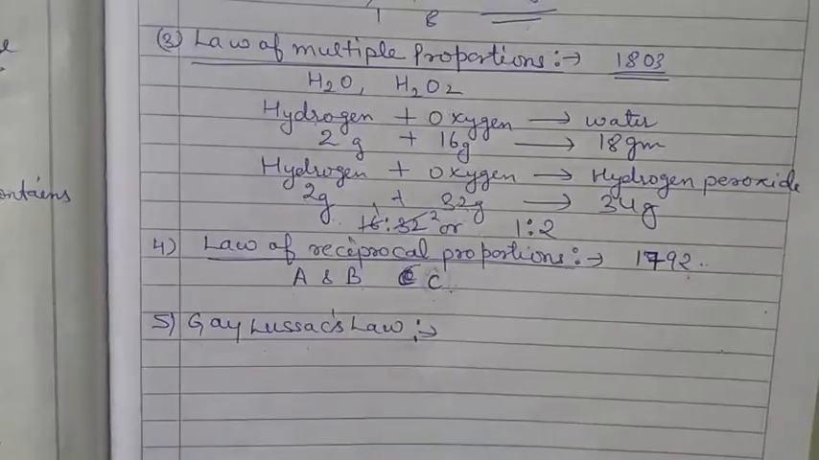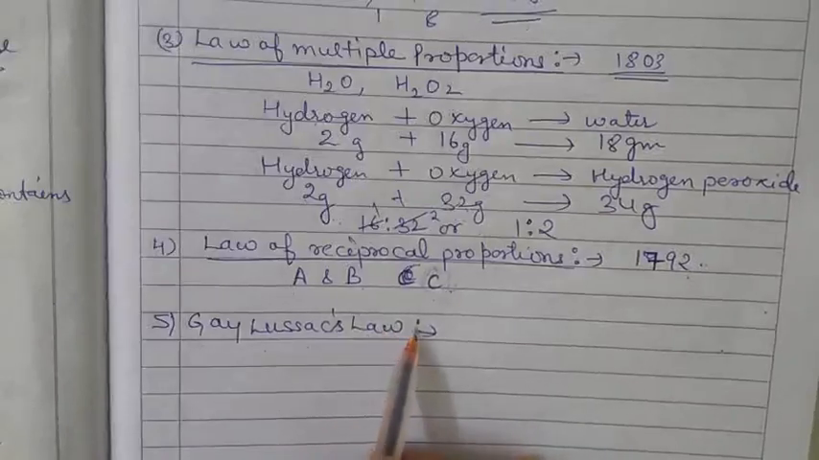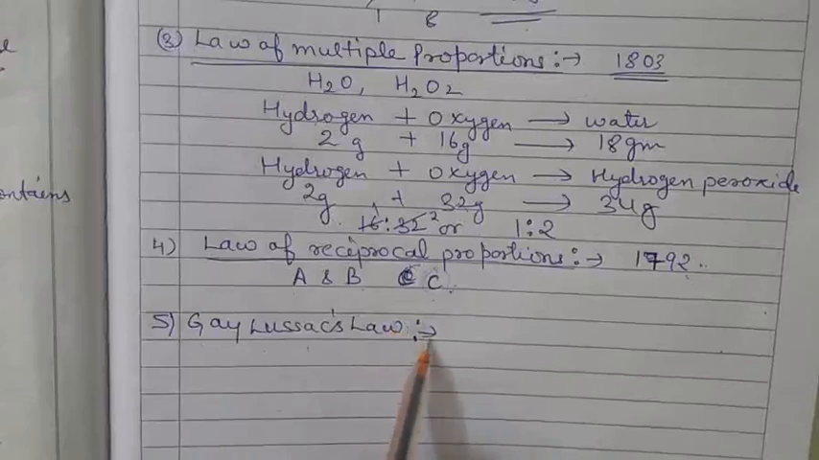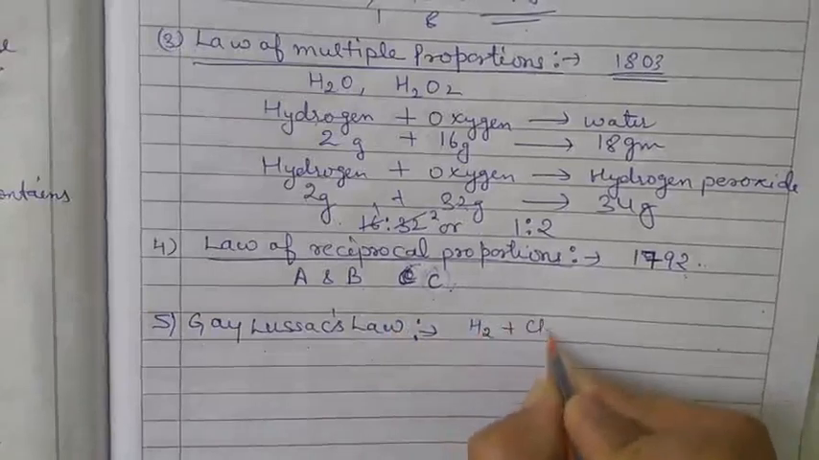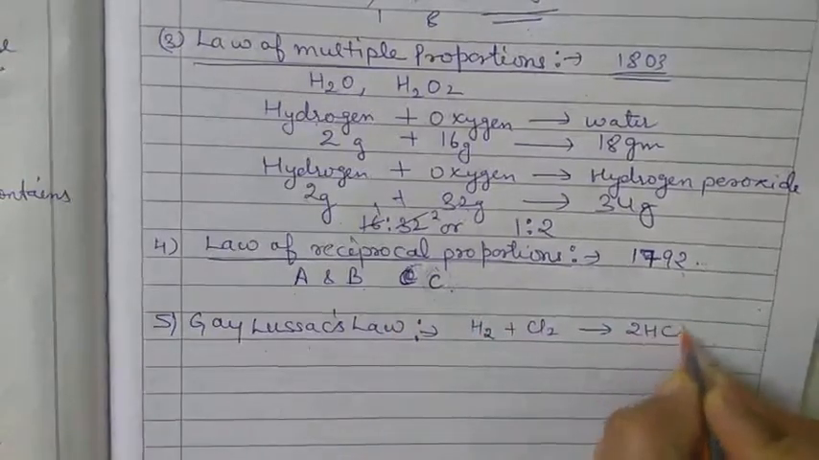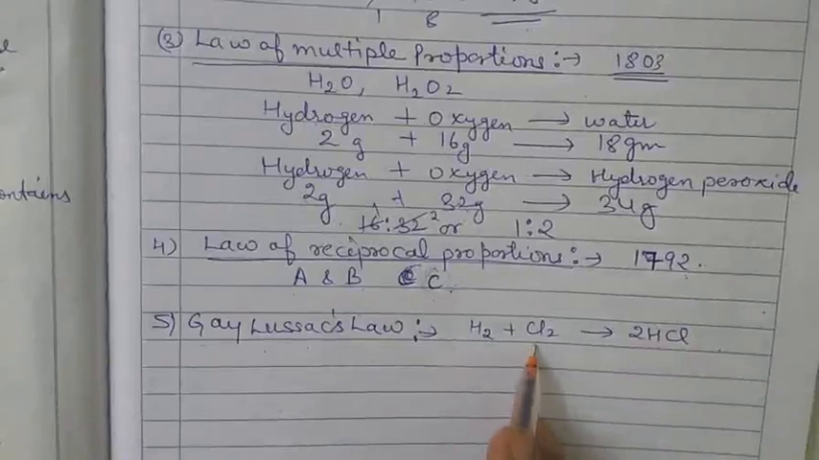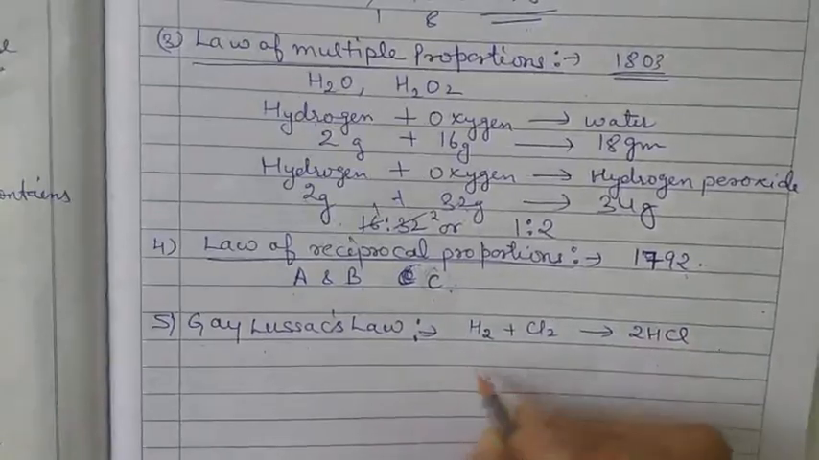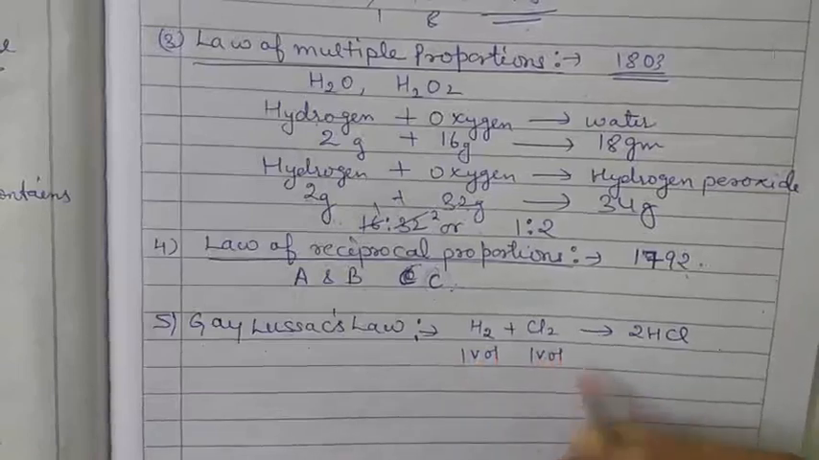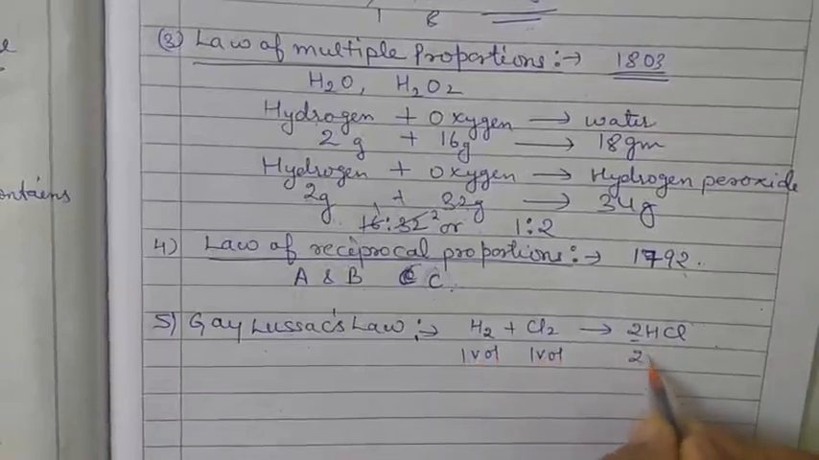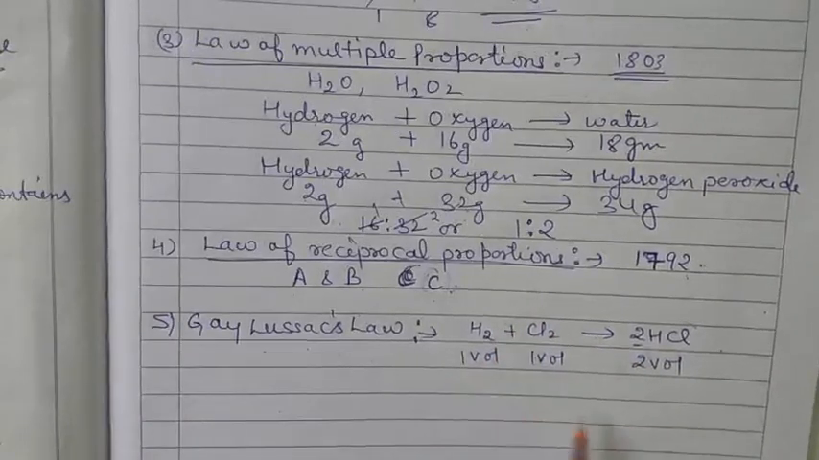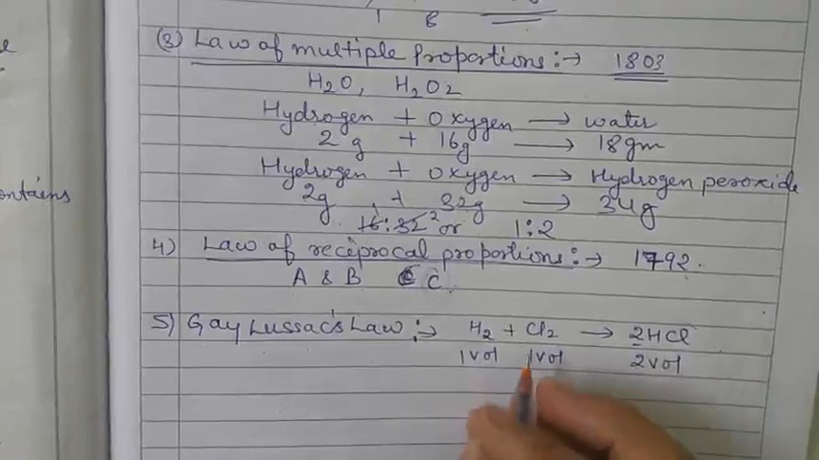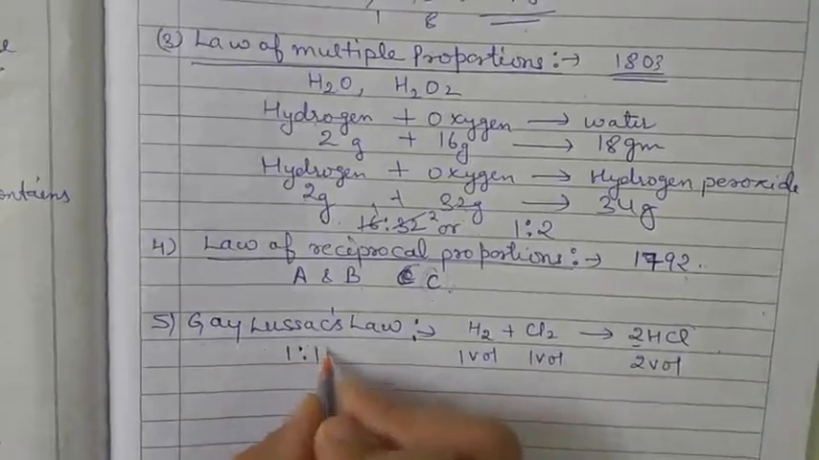Okay, let's take the example. 1 volume of hydrogen and 1 volume of chlorine always combine to form 2 volumes of hydrogen chloride. How is it formed? When H2 combines with Cl2, we get 2HCl. So it is one volume, this one is also one volume, and how much volume is there? 2. So it is 2 volumes. The ratio between the volumes of the reactants and the product is a simple ratio, and the ratio is 1:1:2.